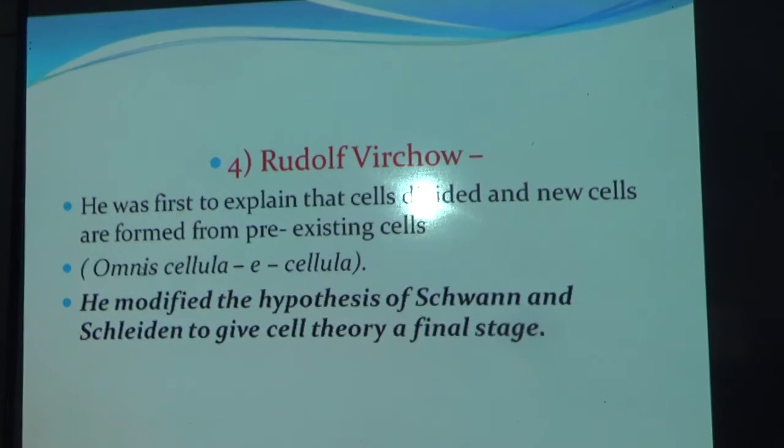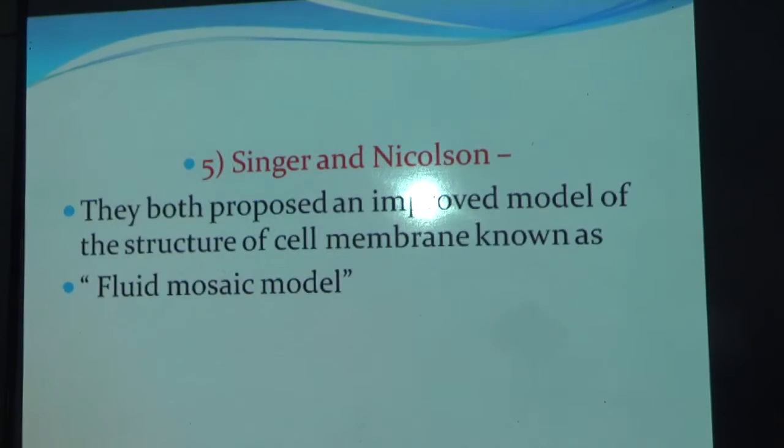So he said omnis cellula e cellula. That means new cells which are arising from pre-existing cells. So he modified the hypothesis of Schwann and Schleiden to give the cell theory a final stage. So you may get a question: who has given the final stage for the cell theory? So he was Rudolf Virchow.